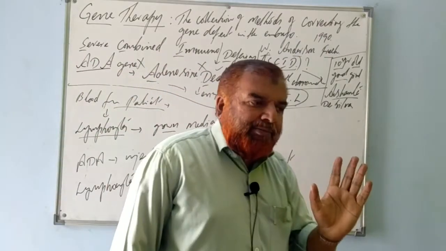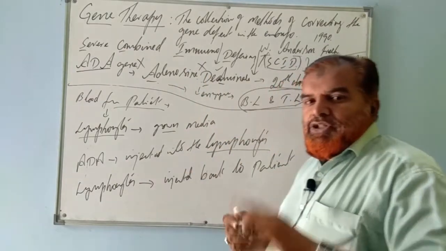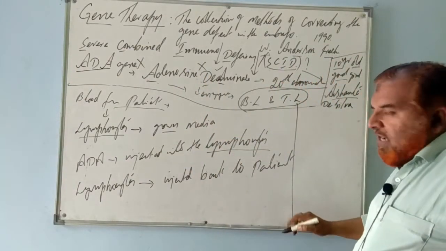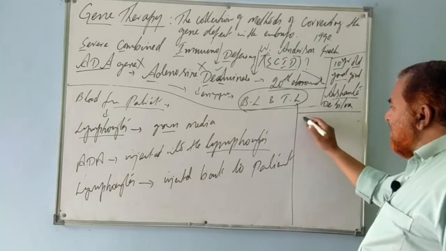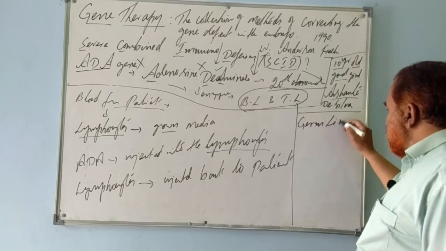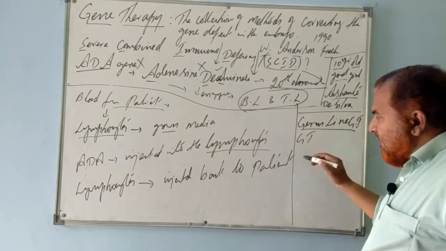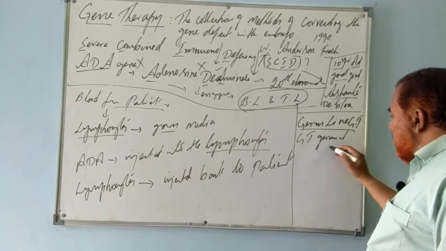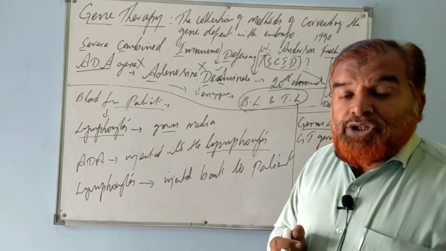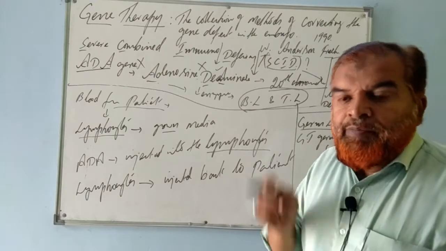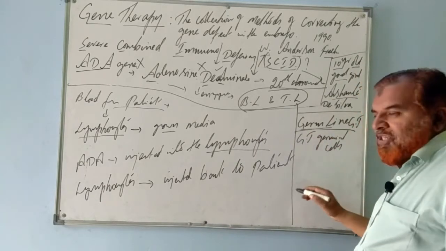But the gene therapy concept was demonstrated by William Anderson French. He did it like this, and after that the girl was cured. Earlier I told you, enzyme replacement therapy was also done to that girl. Now there are two types of gene therapy. One is known as germline gene therapy, if the gene therapy is done at the germinal cells. What do you mean by germinal cells? The gametes. If defective genes in the X chromosome or Y chromosome are replaced by gene therapy, such a therapy is known as germline gene therapy.